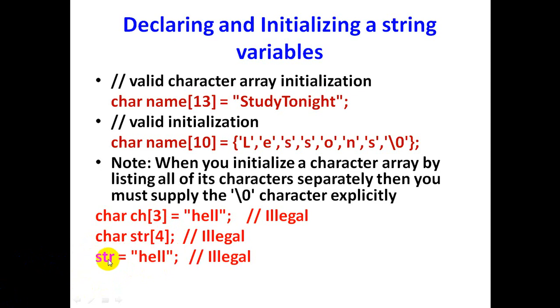We have to declare a variable with a data type. If we take a string or a character, we have to declare it with char. If we take any integer variable, we have to declare it with int. So without the data type, if we declare, that is treated as invalid or illegal. So this is about declaring and initializing string variables.